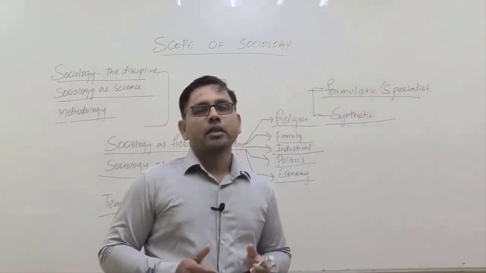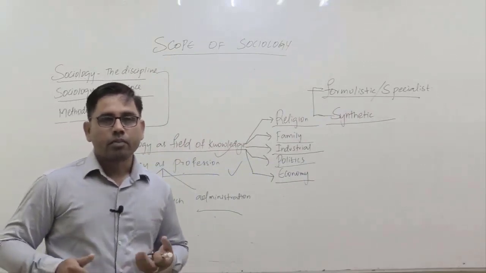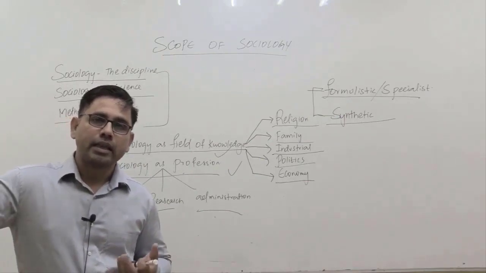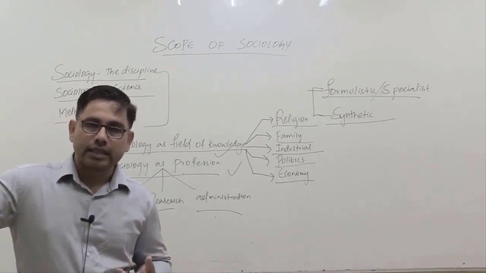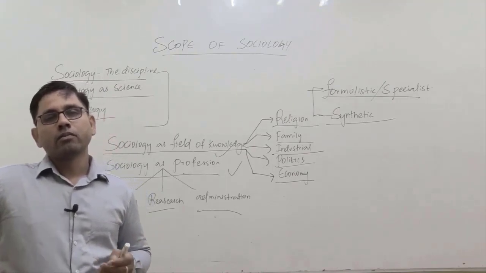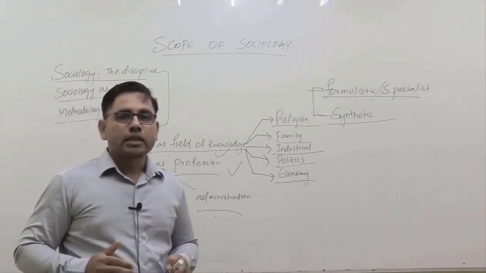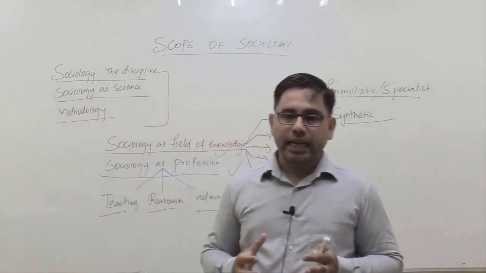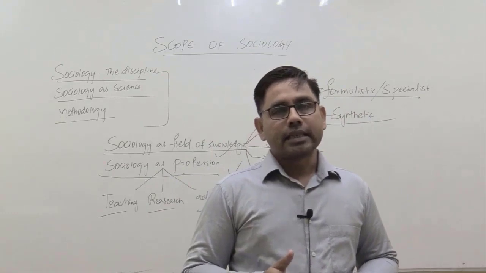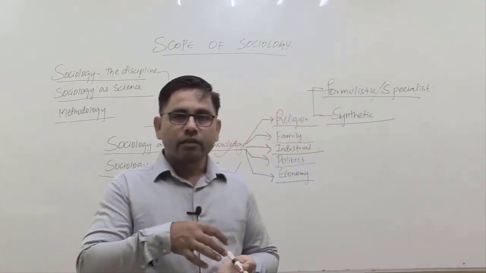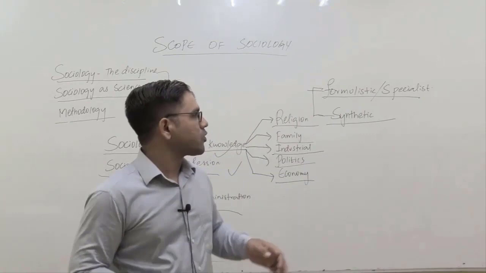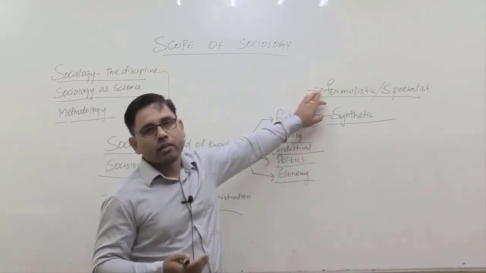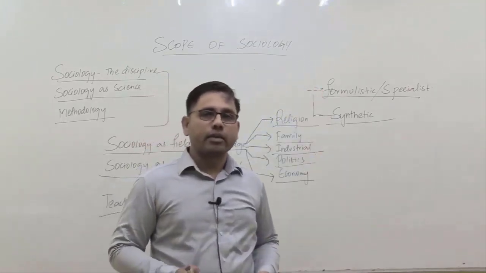So those scholars who belong to the formal school, prominent among them are like George Simmel, we will discuss them later on, Max Weber, Ferdinand Tönnies. These are certain scholars who belong to the formal school. और इनका कहना है कि if sociology has to acquire respect, if sociology has to acquire acceptability among the masses as a distinct discipline, it should have a very specific scope. So the scope of sociology should be very specific as per the formal school of scholars,